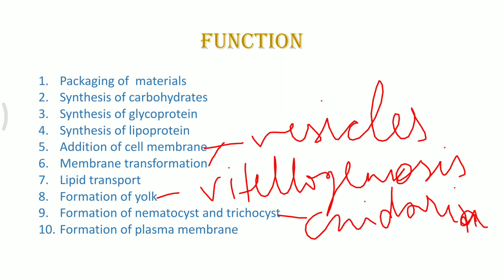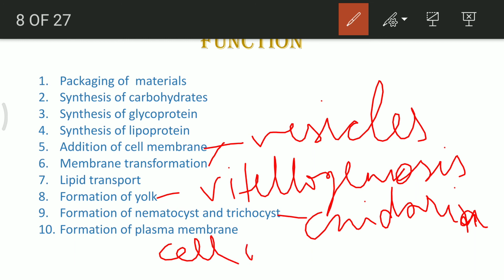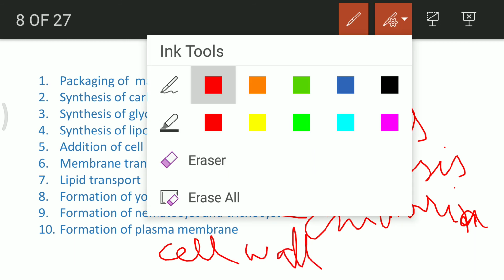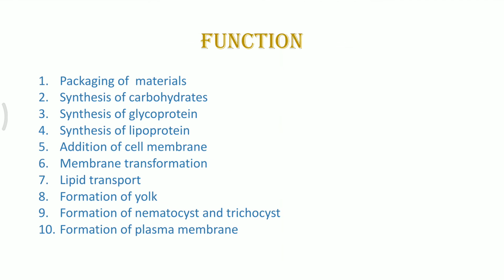They are formed in the endoplasmic reticulum, and finally they are first sorted, modified, and then packaged with the help of vesicles, removed out of the cell and deposited at the site of requirement. So that's why formation of plasma membrane and cell wall is taking place with the help of only the Golgi apparatus. There are various other functions also of the Golgi complex.